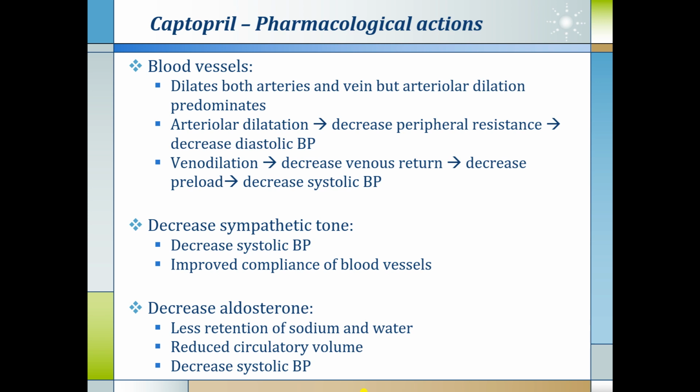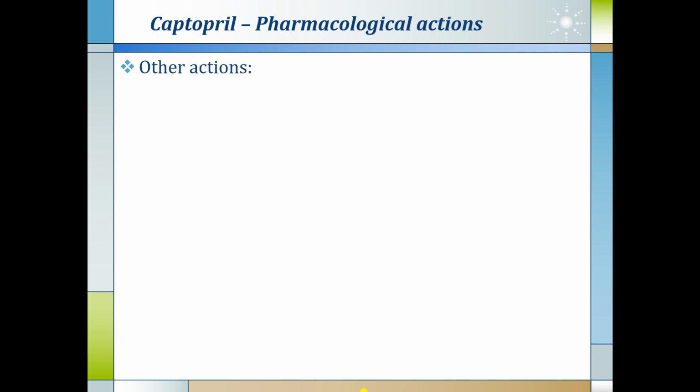Angiotensin II has three actions. One is the rapid pressure action, which is mainly through the blood vessels; when that is inhibited, it leads to a fall in blood pressure. Second is the renal action, release of aldosterone, which leads to an increase in blood pressure, and inhibition of angiotensin II will lead to decreased aldosterone, less retention of sodium and water, reduced circulatory volume and decreased systolic blood pressure. And hypertrophy of the heart muscle is also reduced with ACE inhibitors.